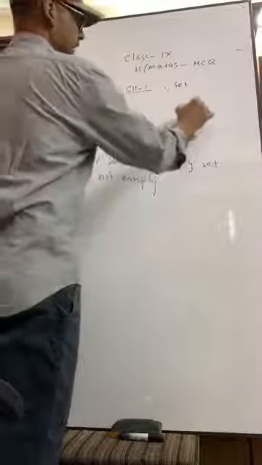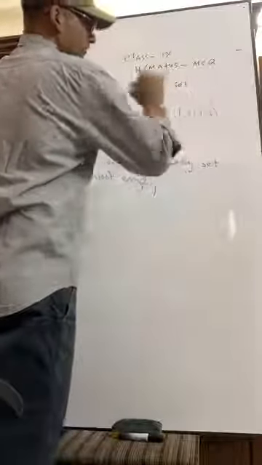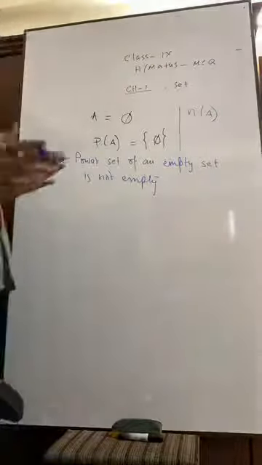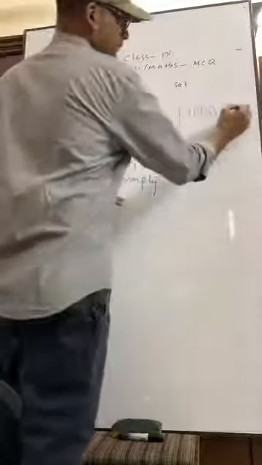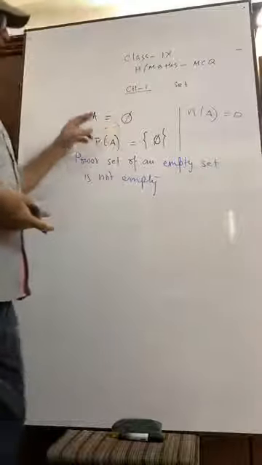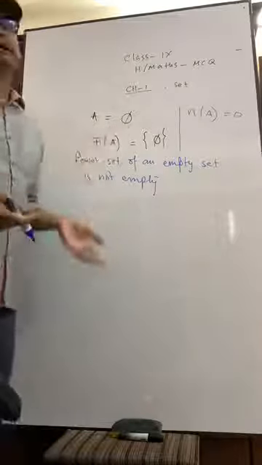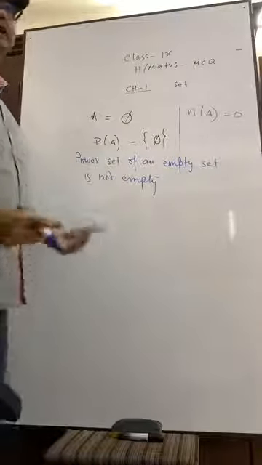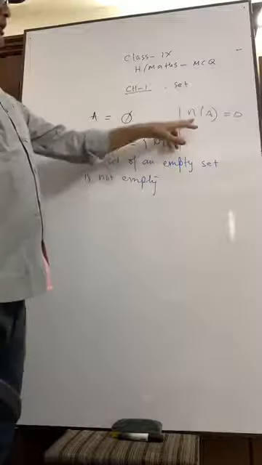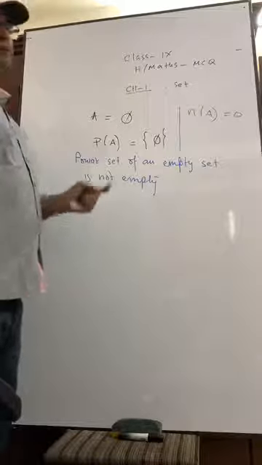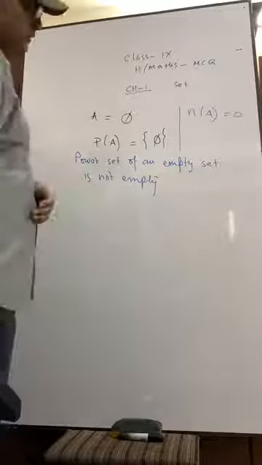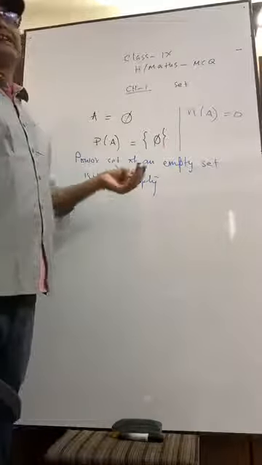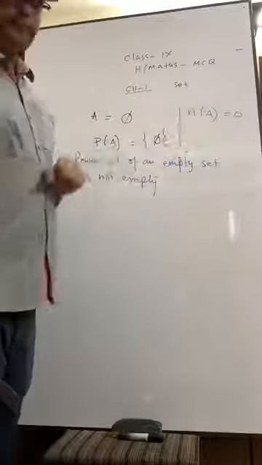Another question. N of A. What is N of A? N of A is 0. There is no element. A is an empty set. It means A doesn't have any element. N means the number of elements for the set A. There is no element, that is, the number of elements is 0.